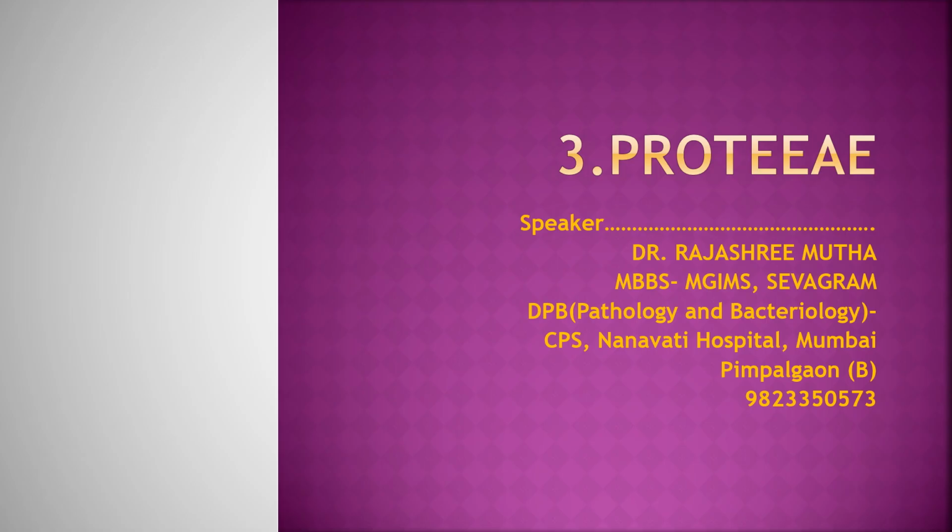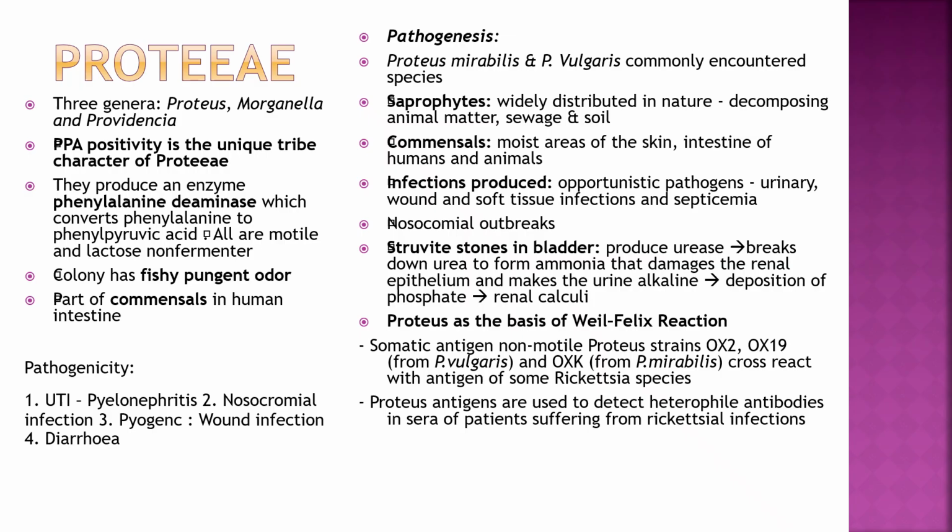Hello students, let's study Proteus. Proteus group includes three genera: Proteus, Morganella, Providencia. PPA positivity is the unique character. They produce the enzyme phenylalanine deaminase, which converts phenylalanine to phenylpyruvic acid. All are motile and lactose non-fermenters. Colonies have a fishy, pungent odor. They are commensals in the human intestine.